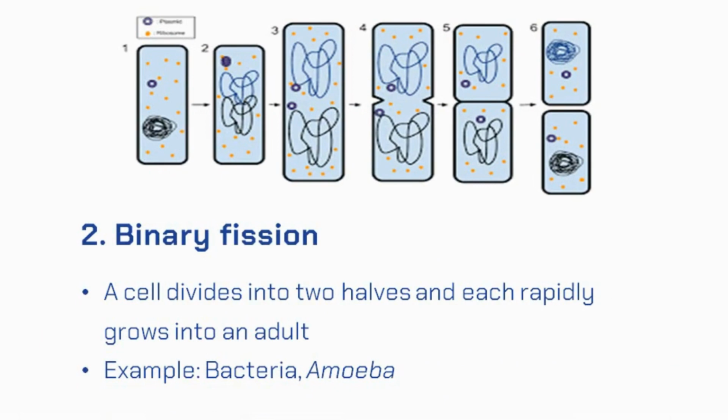Another mechanism of dividing asexually is binary fission, which is quite popular among bacteria and amoeba. In this kind of reproduction, a cell grows, duplicates its genetic content, and a constriction at the center would allow cells to break and produce new individuals which can rapidly grow into adult cells.